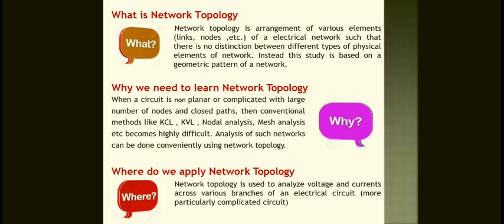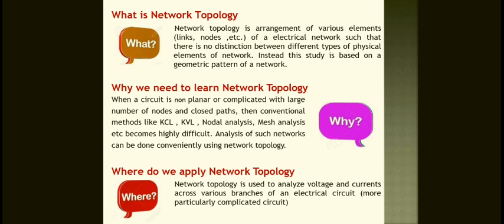In graphs, a node is a common point of two or more branches, and sometimes only a single branch may connect to the node, and a branch is a line segment that connects two nodes. Just observe in this slide that network topology is the arrangement of various elements like links, nodes, branches, etc. of an electrical network such that there is no distinction between the different types of physical elements of a network.